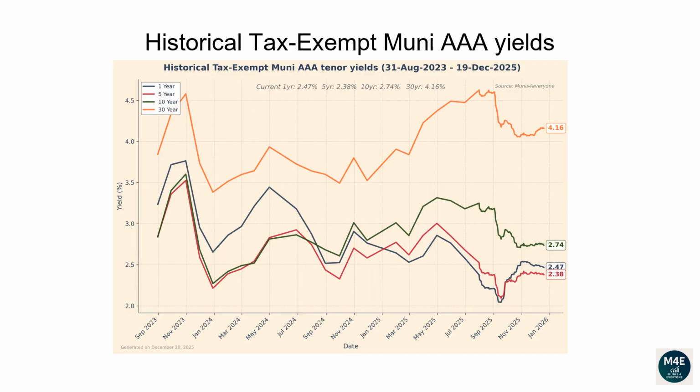This line plot and the next plot show how each tenor of the Muni yield curve has changed over time. From the 31st of August 2023 to the 19th of December 2025, the 1-year yield has dropped from 3.24 to 2.47. The 5-year yield has dropped from 2.85 to 2.38. The 10-year yield has dropped from 2.84 to 2.74. The 30-year yield has increased from 3.85 to 4.16.